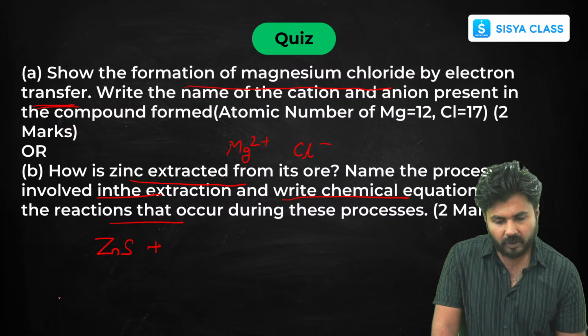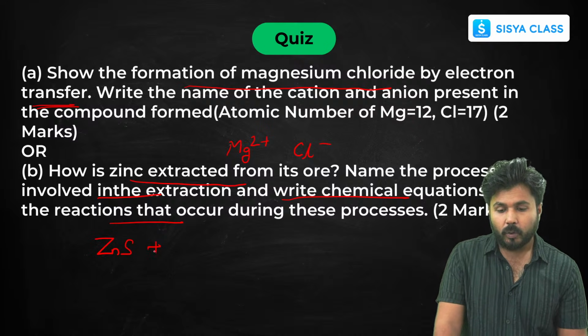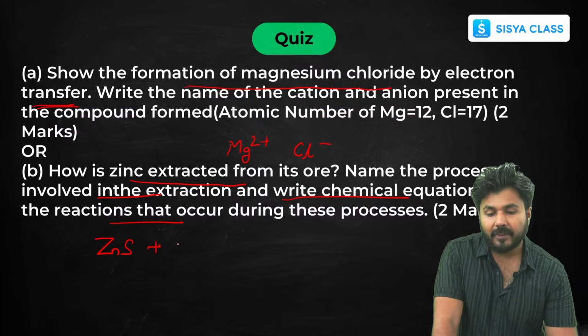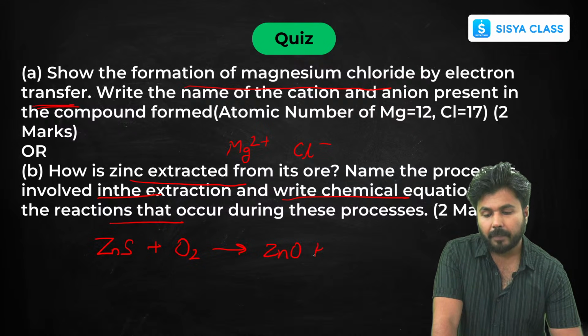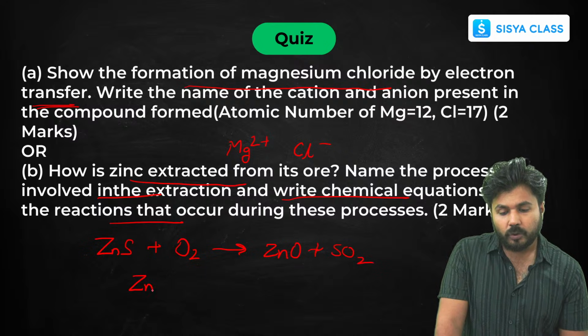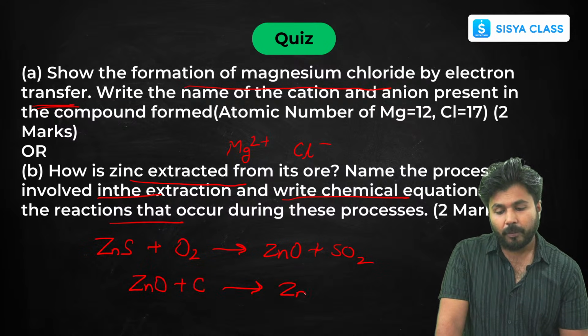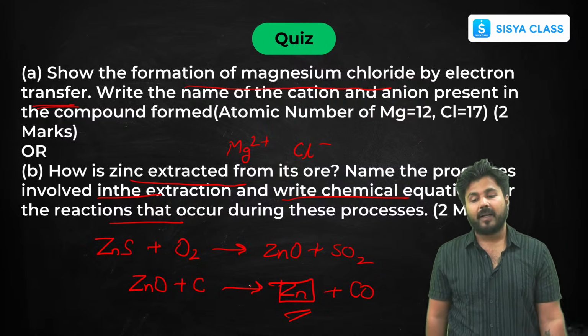On heating in the presence of air, it will form zinc oxide and sulfur dioxide. Then if you reduce this zinc oxide with carbon, you will get zinc plus carbon monoxide. Likewise, you can obtain zinc from zinc blende, its ore.